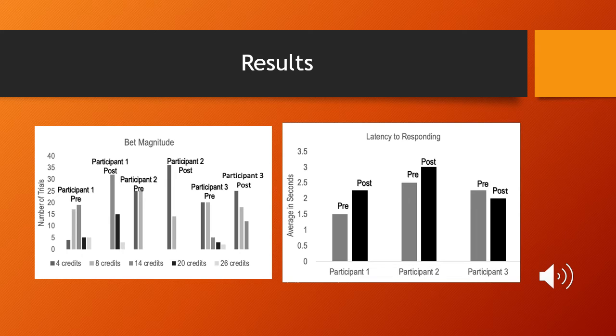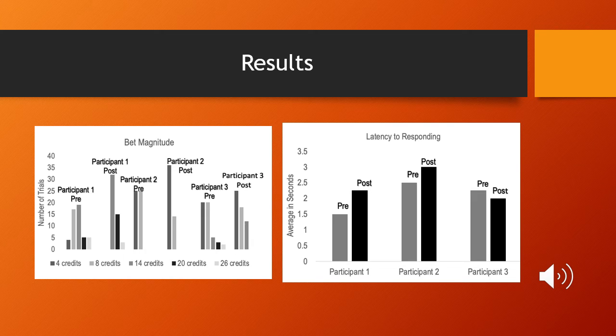And in terms of placing the magnitude of the bets, two of the three participants bet less money in the post-training versus pre-training. All of these results suggest that the procedure was in effect